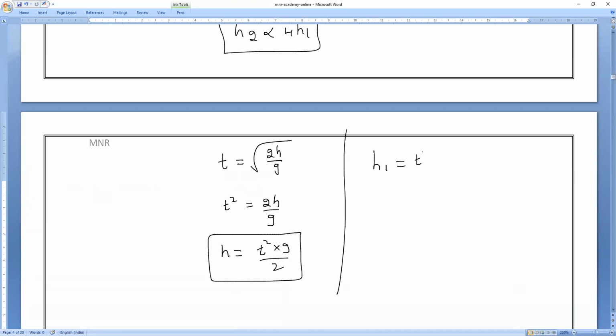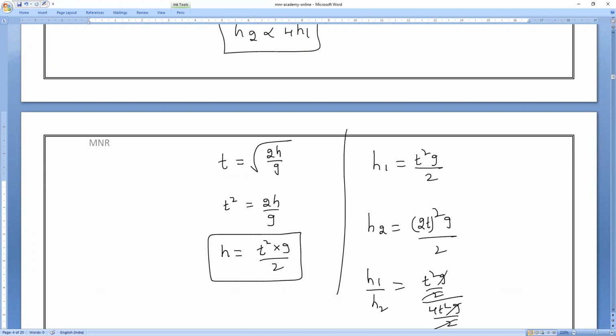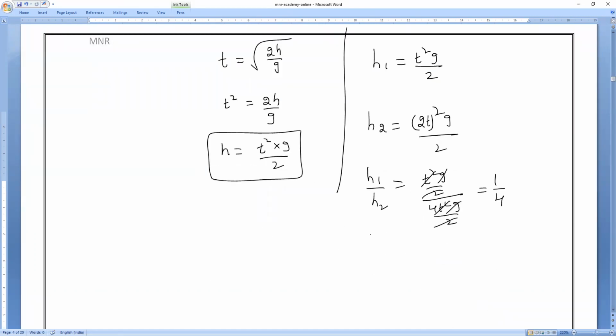Now, two cases. Case 1, h1 is equal to t square into g by 2. h2 is equal to, with 2t, (2t) square g divided by 2. Now divide h1 by h2, which is equal to t square g by 2 divided by 4t square g by 2. So 2 will get cancelled, g will get cancelled, and t square will get cancelled, which is equal to 1 by 4. Have I got the same answer or not? Understand? So you can do the cross multiplication. H1 by H2 is equal to 1 by 4. So do the cross multiplication. H2 is equal to 4 times of what?